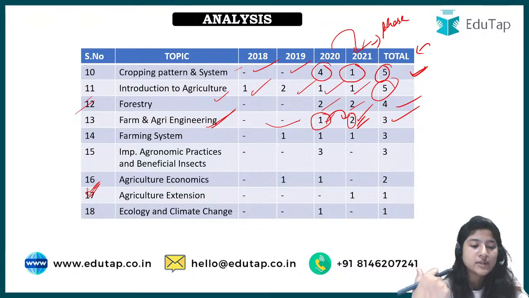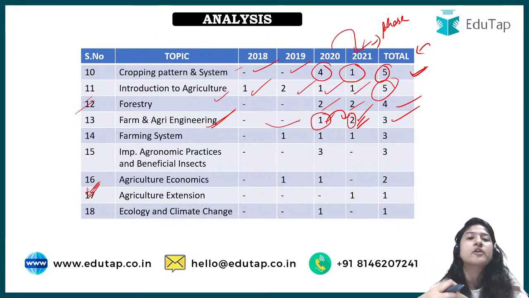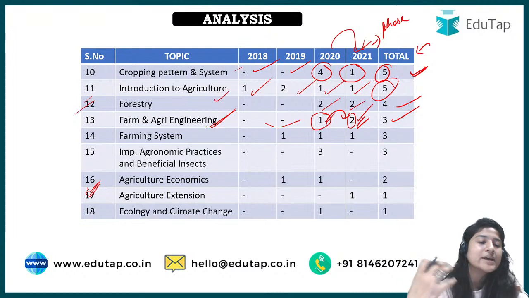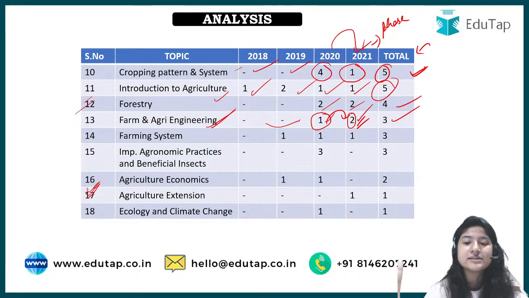And then apart from that, what we can expect is agriculture extension, because extension is the medium through which whatever the scientists are developing reaches the audience, the farmers. So everything that is modernized, NABARD has been asking in the examination from 2020 onwards. Look at this. Analyze things. So farm engineering 2, 3 in total.